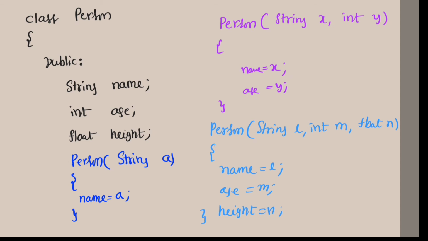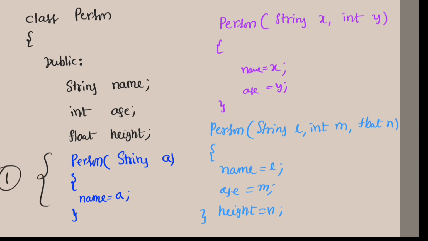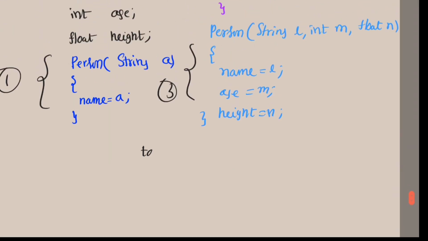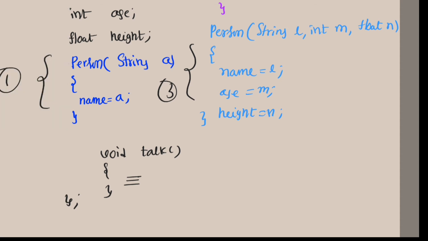So in total how many constructors? Total we have 3 constructors, constructor 1, constructor 2 and constructor 3. As per this example, we can define a method like talk to print all the data, void talk, where the person details are printed. And ultimately, how to call it? To call a method, see how to call it.